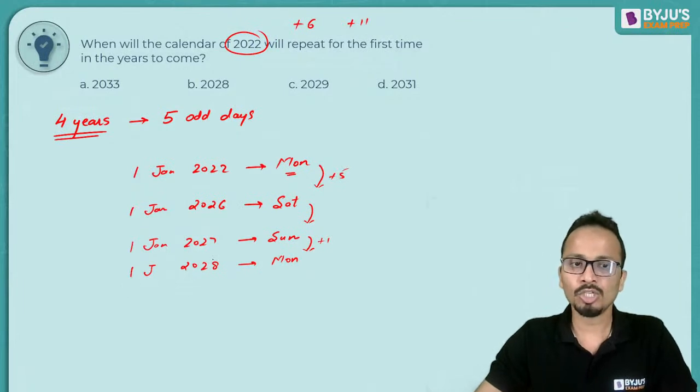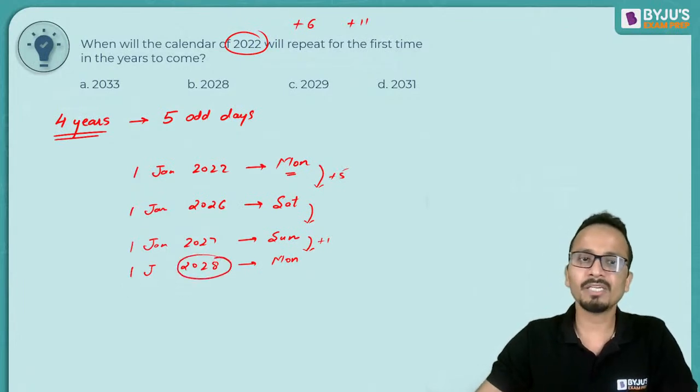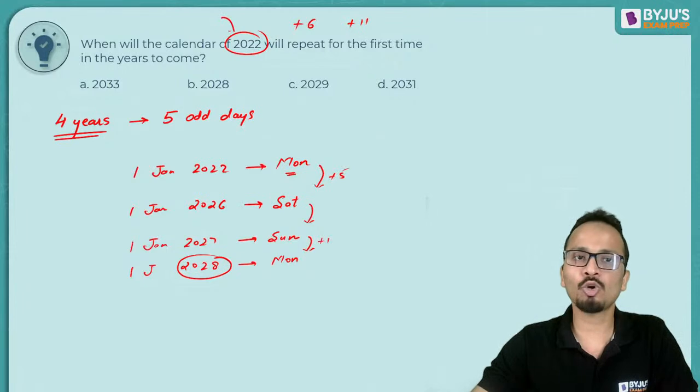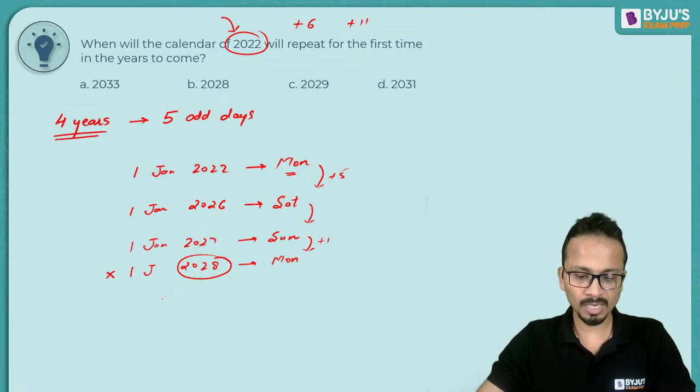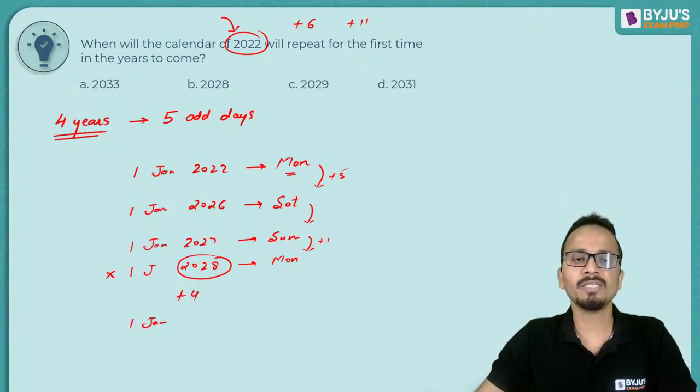Here it came. Okay, but this is a leap year. So our question year was a normal year. This is a leap year. So this cannot be the answer. Right? Okay. Now moving ahead, 1st January 2028 Monday had come. So now again add 4 years. So 1st January 2032 will be a Saturday.